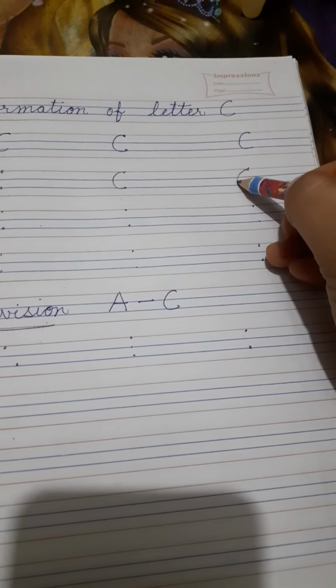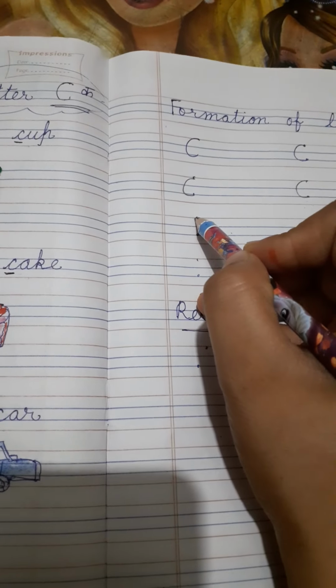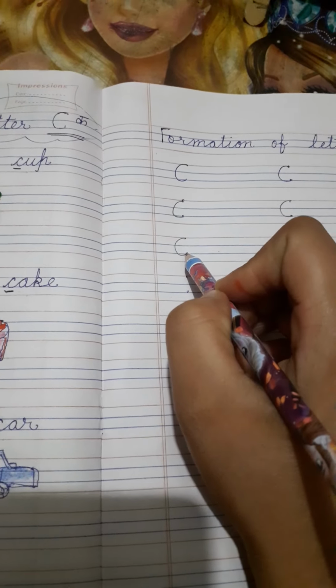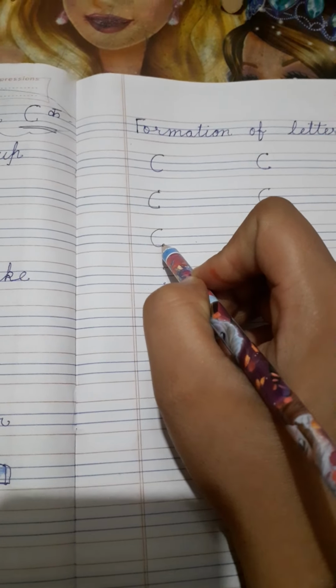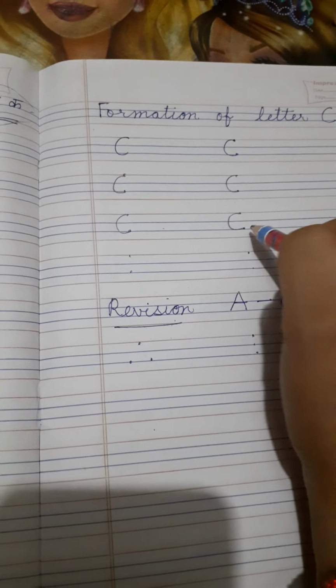Make a half circle. Don't join it, okay? Now again, make a left curve. C cat. C cup. This is our letter C.